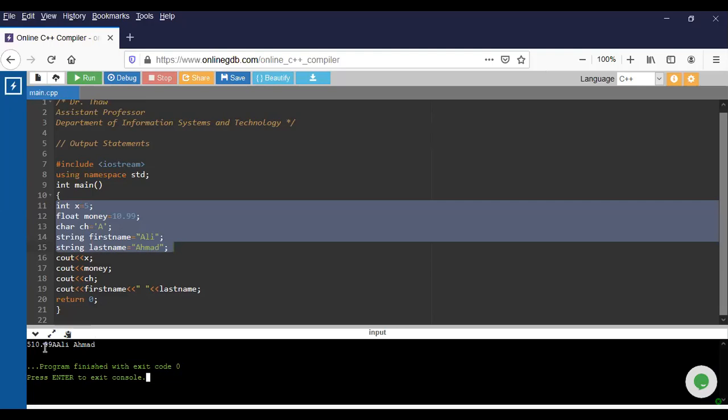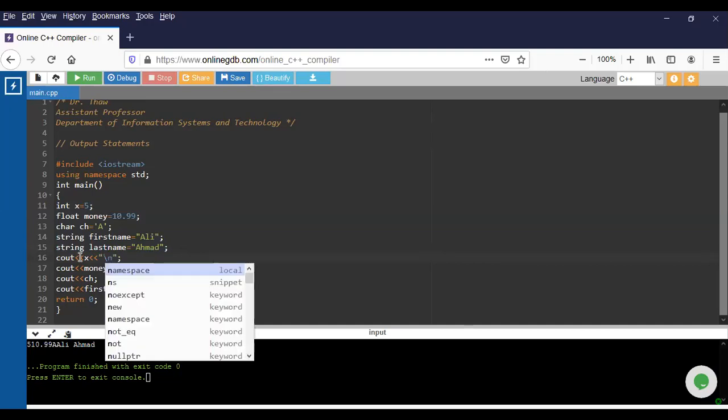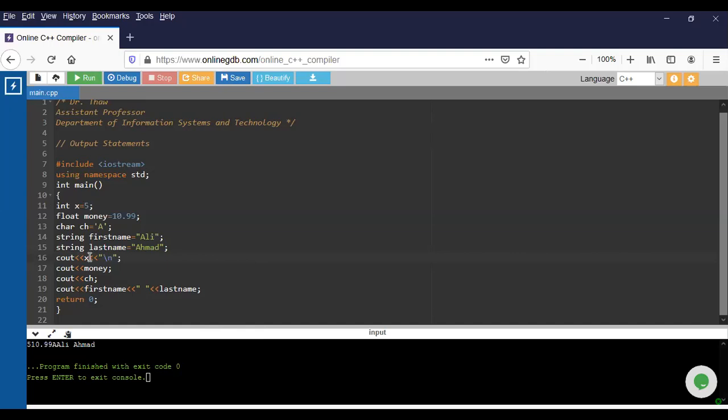But this kind of output is not usually acceptable, because they want the output line by line. So in order to output line by line, what you have to do is just write this, like this, and then after that \n. It means the new line. \n is for the new line. So after the X answer, now see. The answer after the X will go down to a new line. So it means that after the 5, these things will go down. See now?